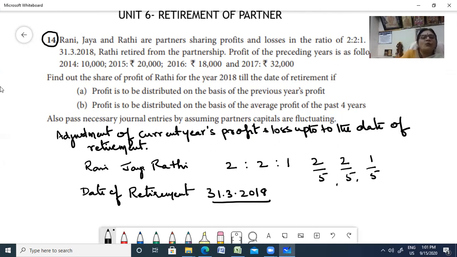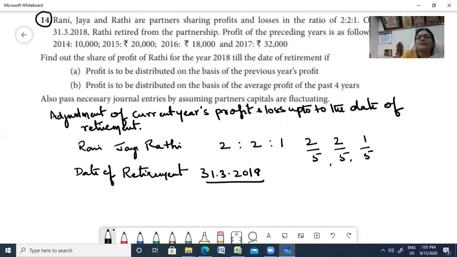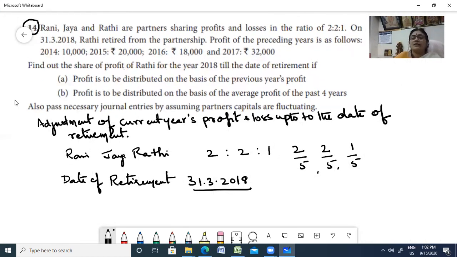Now, they've given you the profit of the preceding years as follows. So they've given you the profit that they've earned in the previous years. In 2014, they've earned a profit of 10,000.